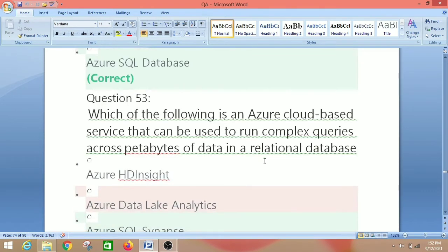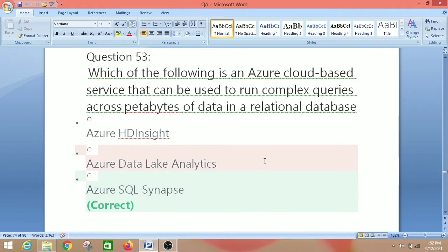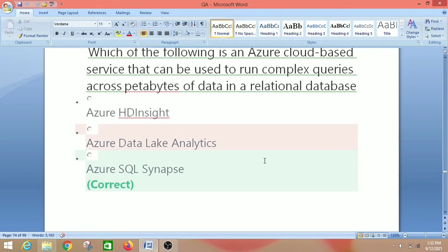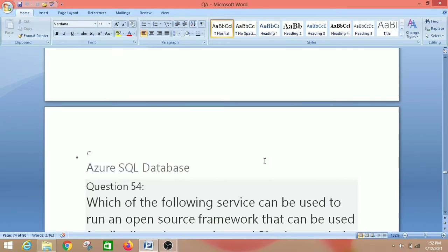Which of the following is an Azure cloud-based service that can be used to run complex queries across petabytes of data in a relational database? So we have four options: Azure HDInsight, Azure Data Lake Analytics, Azure SQL Synapse, Azure SQL Database. The right answer is Azure SQL Synapse, because SQL Data Warehouse is a cloud-based enterprise data warehouse, which means EDW, that uses massively parallel processing to quickly run complex queries across petabytes of data. So the right answer is Azure SQL Synapse.